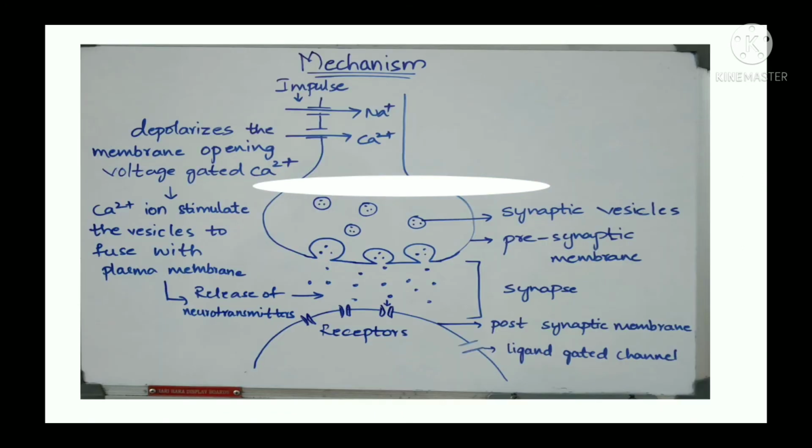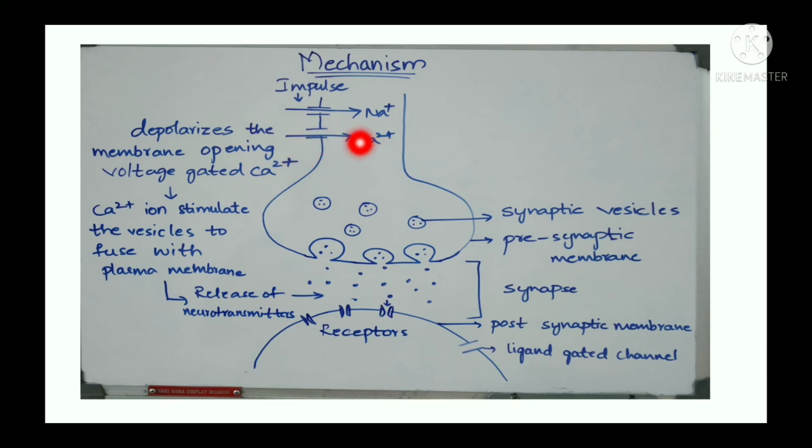Next, the mechanism. Here we will see the chemical response. When an impulse is initiated, there is an opening of sodium channels which causes depolarization of the membrane, and opens the voltage gated calcium channels.